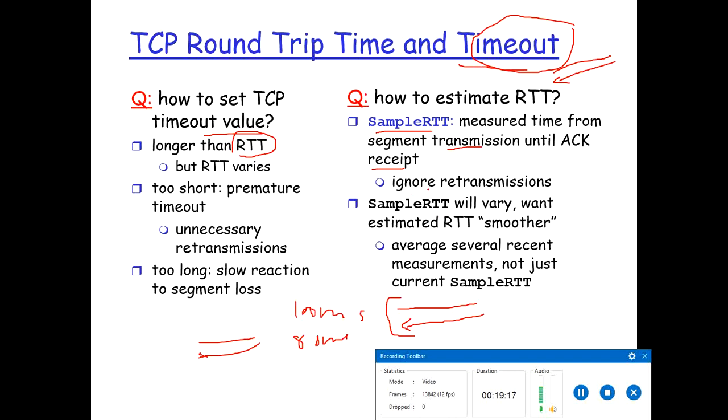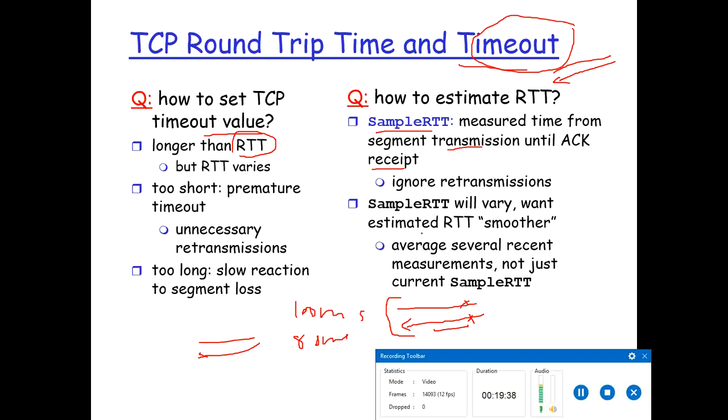So retransmission, we are not going to count any retransmission time. For example, if this segment is lost, we need to send it again, or this acknowledgement is lost, we need to receive it again. We are not going to count any retransmission time. Sample RTT will vary, and we want another estimated RTT.